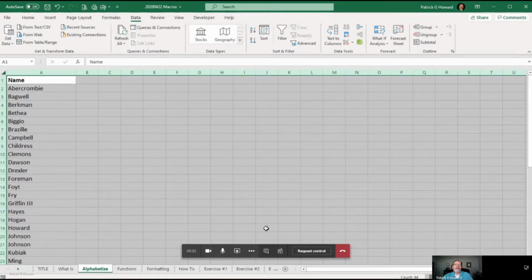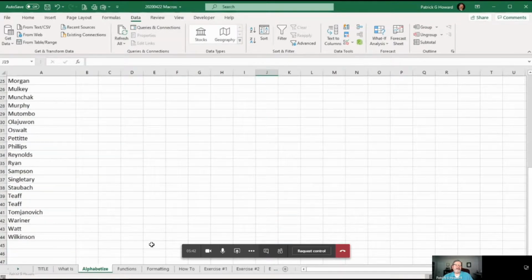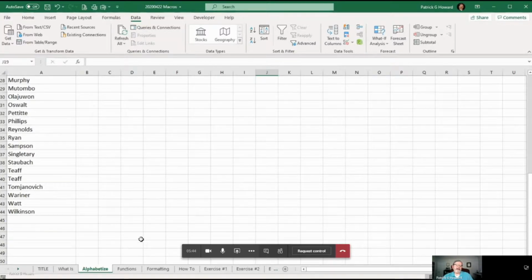That's a macro that Windows put in there. They knew that would be a very popular function, so they preset that macro. And what did that take? A second. It's super quick, and you went through 44 names or so. We can scroll down, you can see it's A to W. I guess there are some Z athletes, but I couldn't think of any.